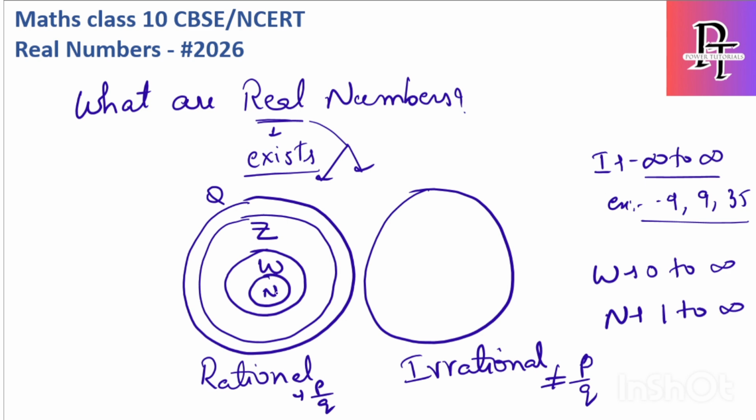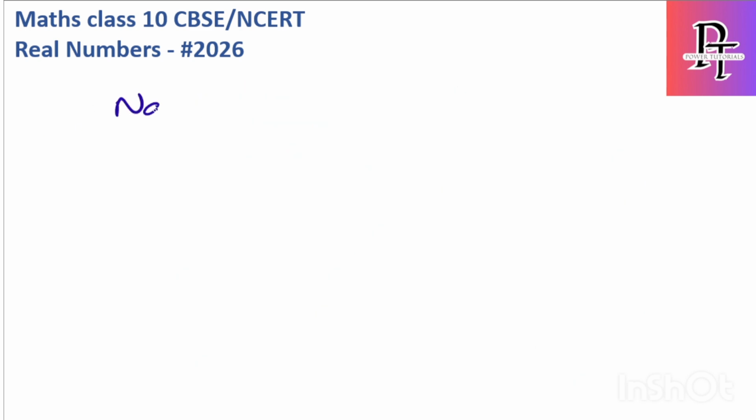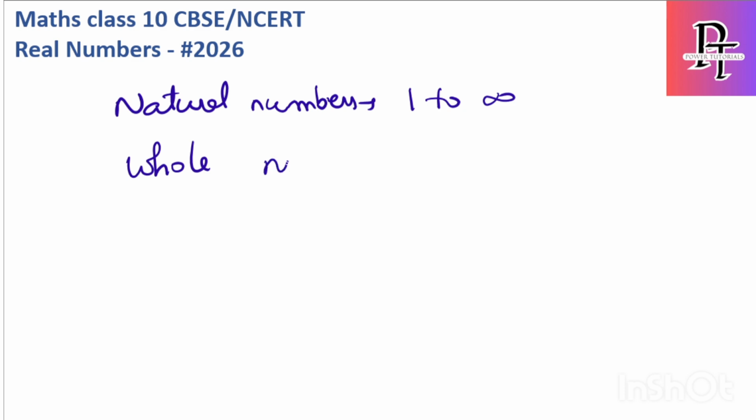So every natural number belongs to rational, every whole number belongs to rational, and every integer belongs to rational. If you go in the reverse way, not all rational numbers are integers, not all integers are whole numbers, and not all whole numbers are natural numbers. So we have different types of numbers. Going from the smallest, the first is natural numbers, which start from 1 to infinity. Then we have whole numbers. Only one number differs between natural and whole numbers, which is 0. So from 0 to infinity comes under whole numbers.